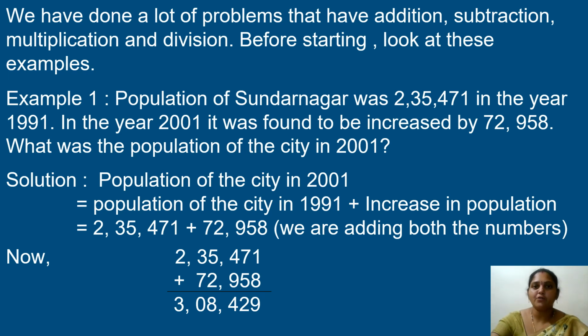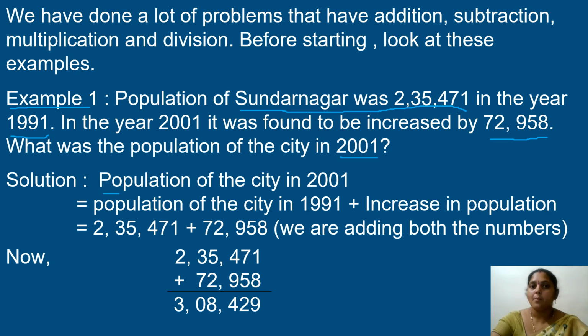We have done a lot of problems that have addition, subtraction, multiplication and division. Before starting, look at this example. Example 1. Population of Sundarnagar was 2,35,471 in the year 1991. In the year 2001, it was found to be increased by 72,958. What was the population of the city in 2001? We have to find the total number of population in the year 2001. So for that, what are we going to do?